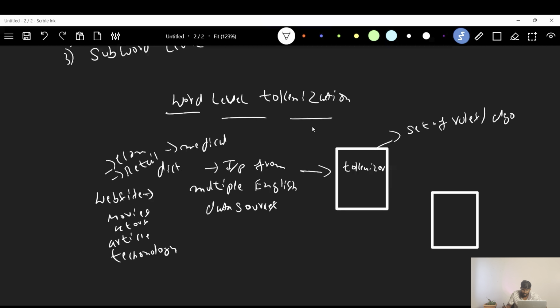What this set of rules or algorithm does is take input from these different data sources, and store each of the words it sees in its vocab. This is the word level tokenizer vocab. It will assign a token ID. Let's say the token ID is T1 for word 1. Like that, it will assign up to n token IDs for n words.